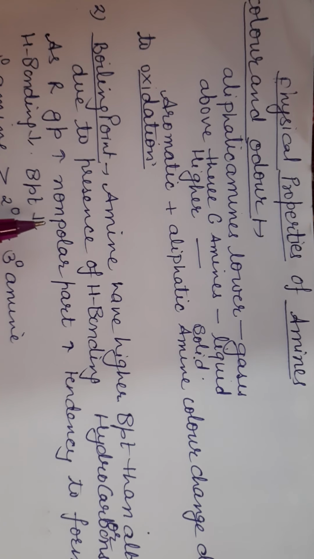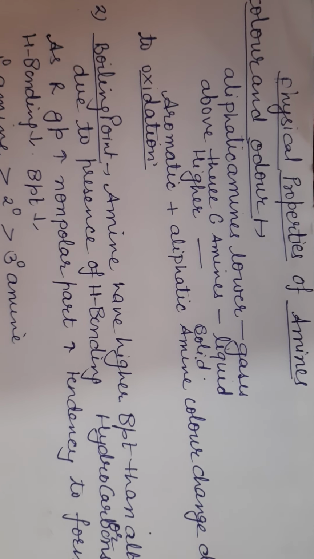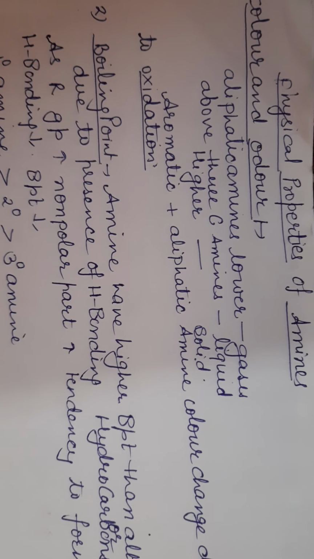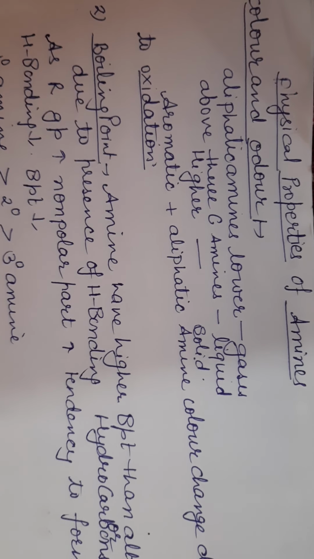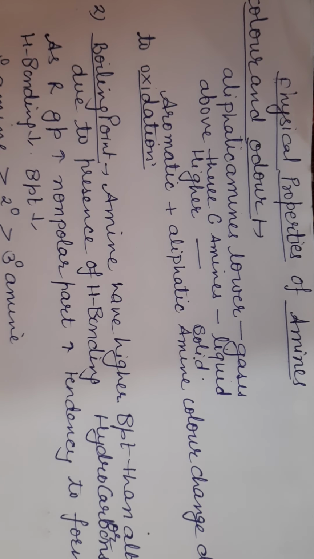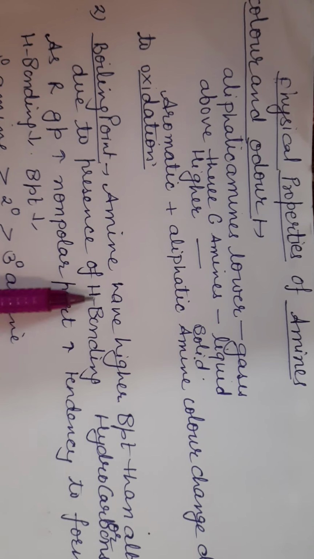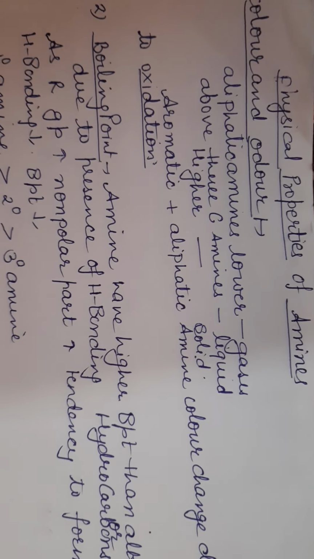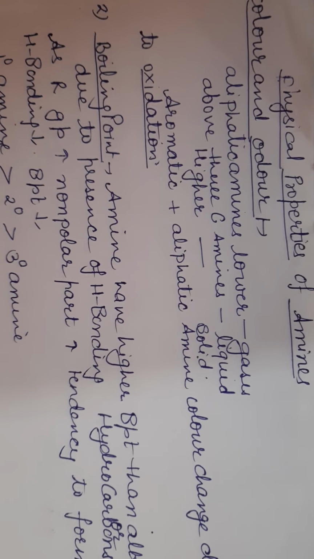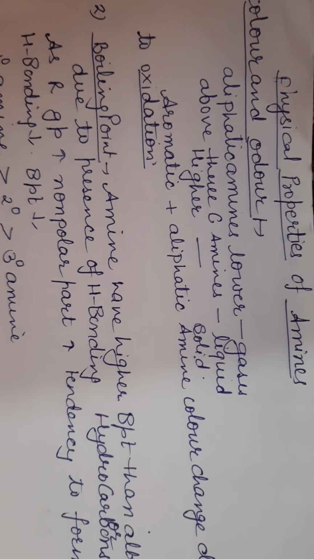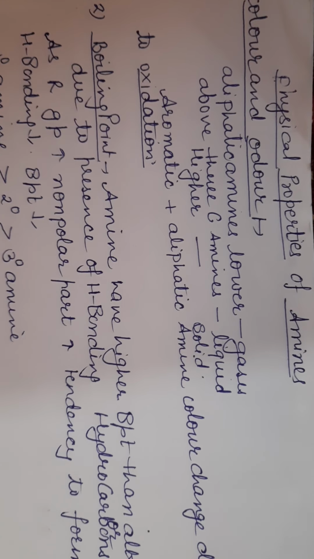Or you can also say that when the R group branching increases, their surface area decreases, van der Waals force decreases, so boiling point also decreases. So always remember that primary amines have higher boiling point than secondary than tertiary. The reason is that the tendency to form hydrogen bonding is maximum in primary, then secondary, then tertiary, because the boiling point depends upon intermolecular force. There are two types of force: one is hydrogen bonding and second is van der Waals force.